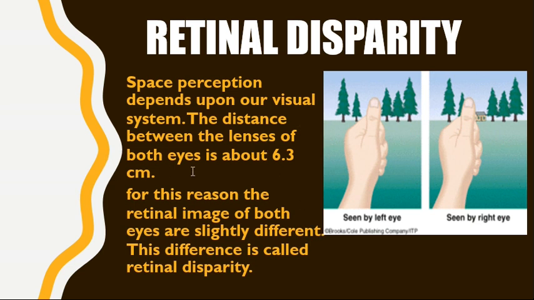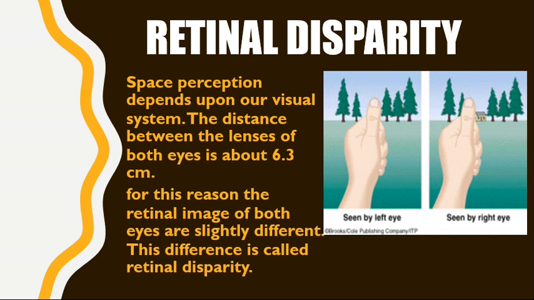The lenses of the eye are at a distance of 6.3 centimeters. And because of this distance, the retinal image of both the eyes is slightly different. We see differently from both the eyes. This difference is known as retinal disparity. This small difference is known as retinal disparity.